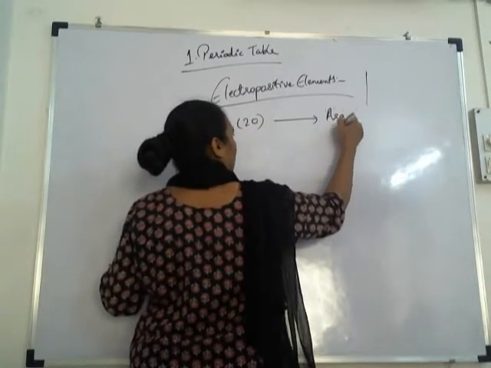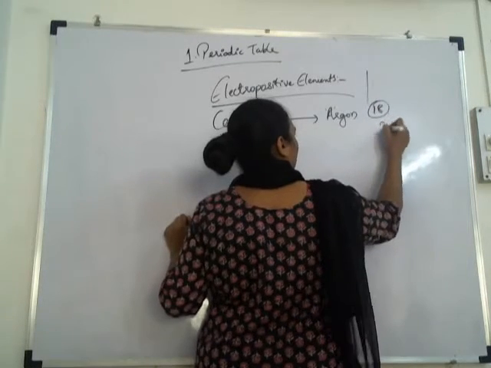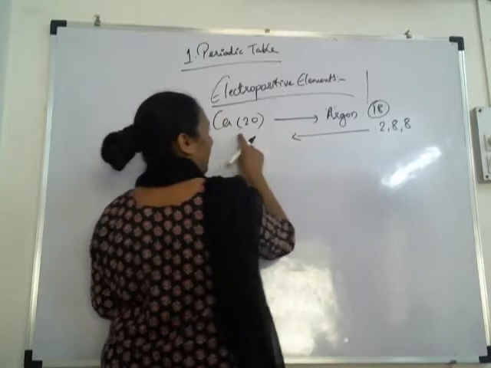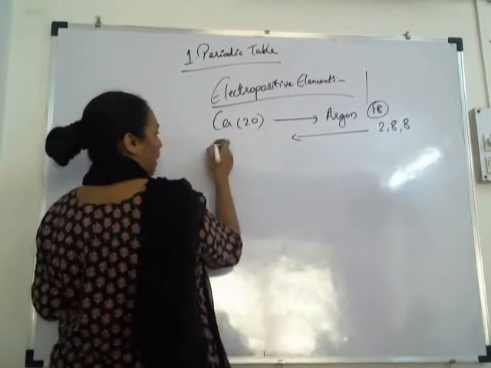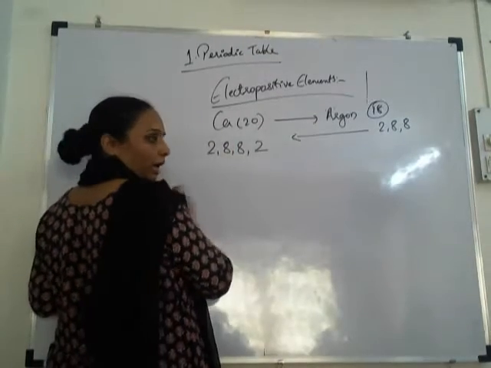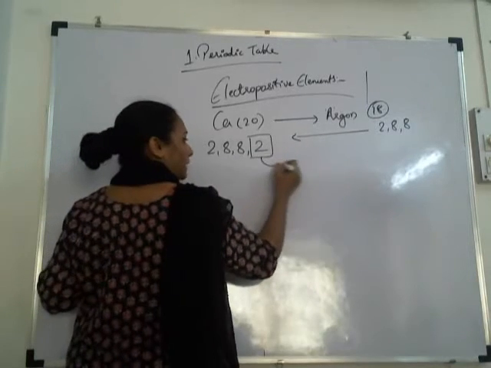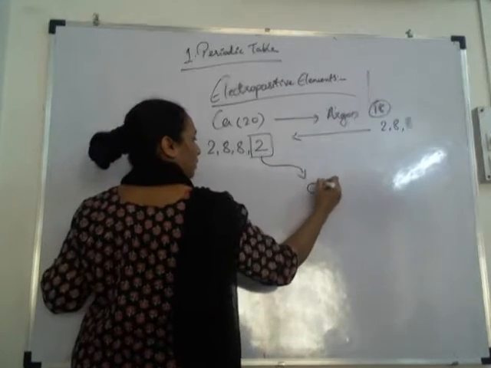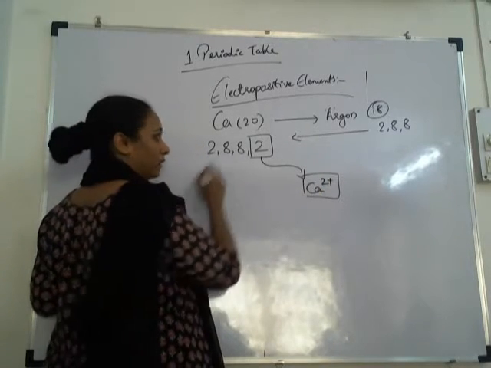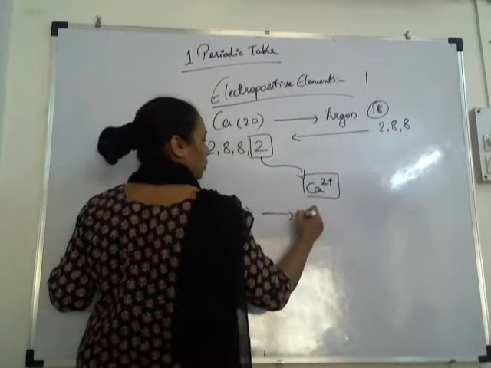Again, the nearest noble gas is argon. Argon is 18, that is 2, 8, 8. So this should be the electronic configuration of calcium. How do we write calcium? 2, 8, 8, 2. Okay? So what will it do? It will donate these 2 electrons. As it is donating 2 electrons, it will become Ca2+. That is calcium cation.